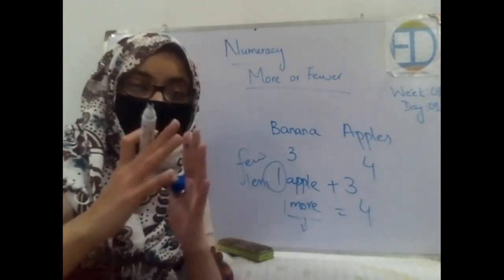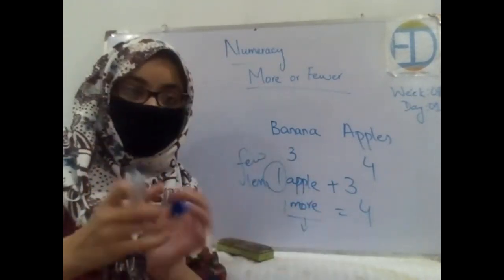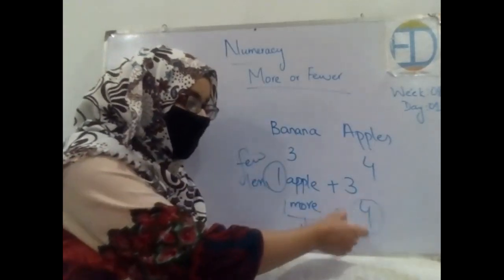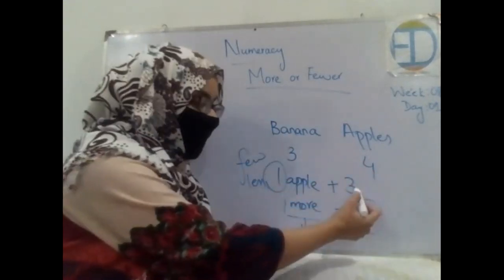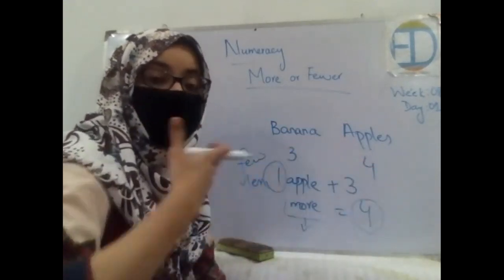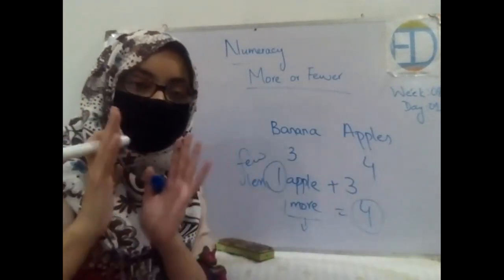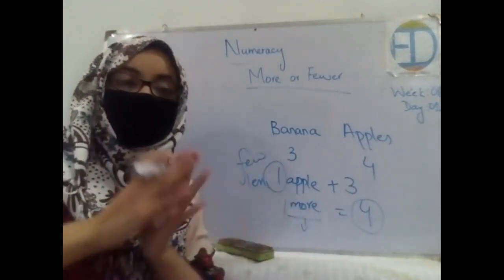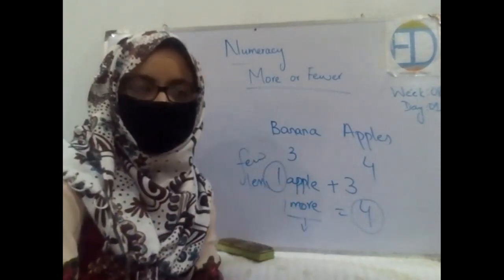This means something which is in great number, in more quantity, in extra numbers, right? Why? Because when we added three more to the previous number, which was one, it turned into four. So the word more means something which is in great quantity, in extra numbers, right?